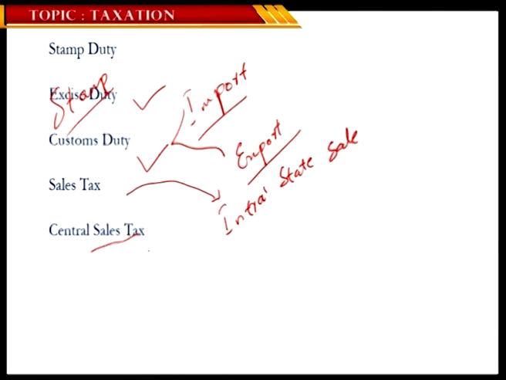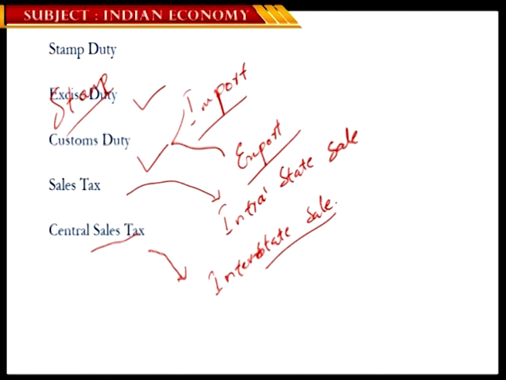And then comes the central sales tax. Central sales tax is a tax levied upon interstate sale. So if we people from Telangana are purchasing some goods from the state of Karnataka, the tax levied at the time of sale of goods from one state to another state is what we generally refer to as a central sales tax. That's the interstate sale of goods and services.